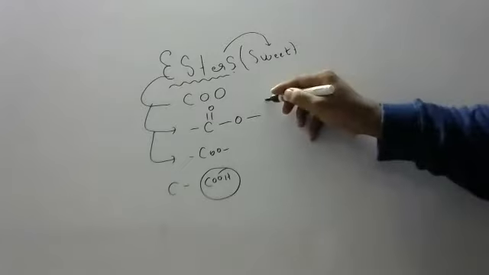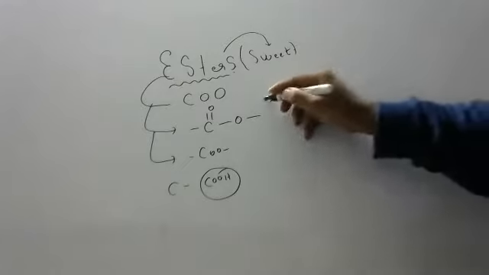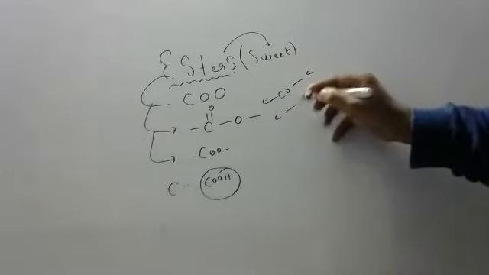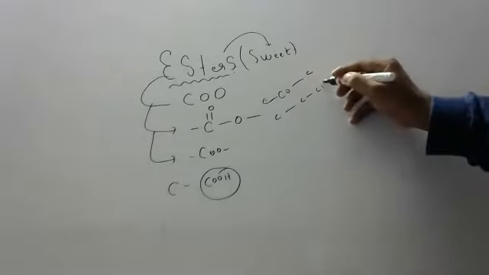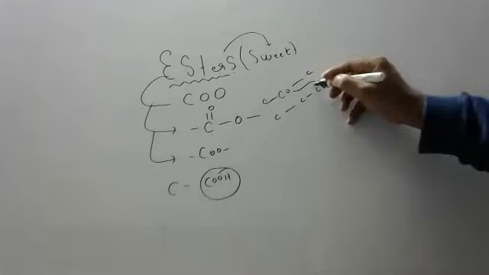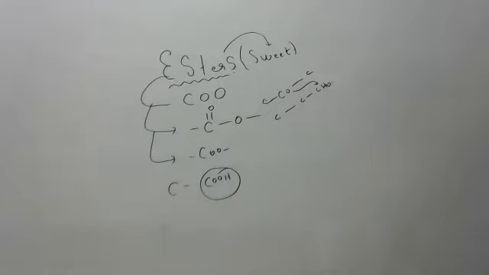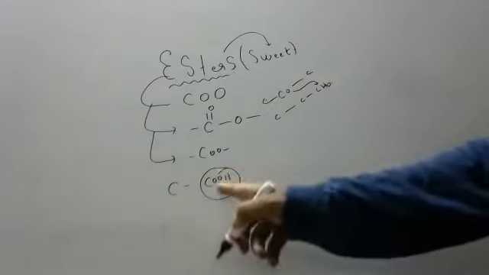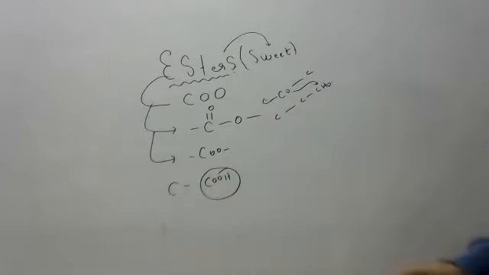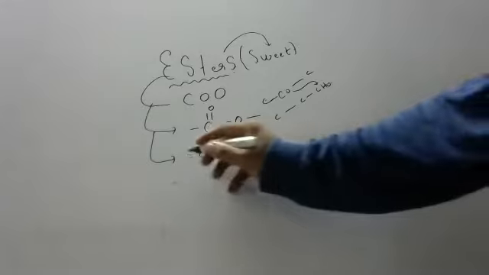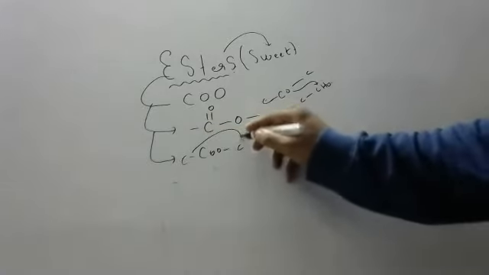If it comes into the corner, it becomes carboxylic acid. Do you remember, children, when I was saying ketones, I told you, if a ketone comes into the corner, it will become an aldehyde. In the same way, if an ester comes to the corner, it will become carboxylic acid. So compulsorily, an ester should come always in the middle of the chain. Then only esters are possible.